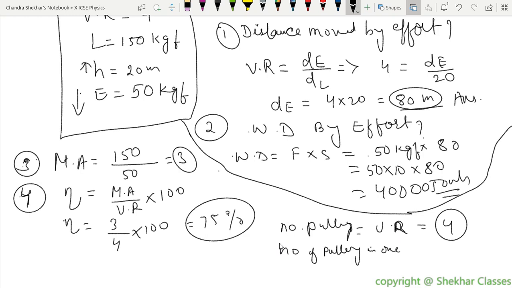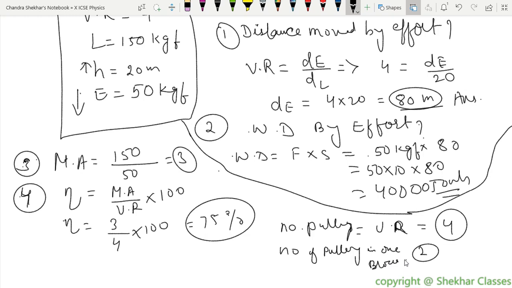But how would you find the number of blocks in it? Is it like the block and tackle system of a pulley? Yeah, like 2 up and 2 down. So the total is 4, and in each block that will be 2. So the number of blocks is 2. So 4 divided by 2 will be 2 pulleys in each block. Yes, sir.